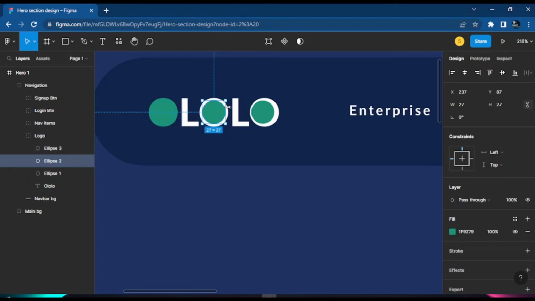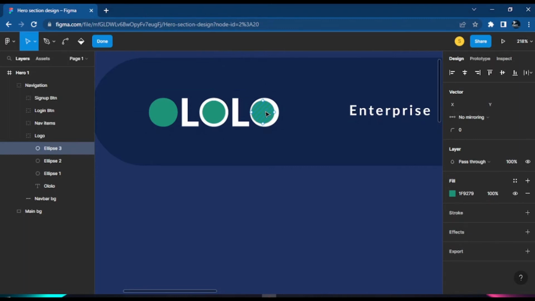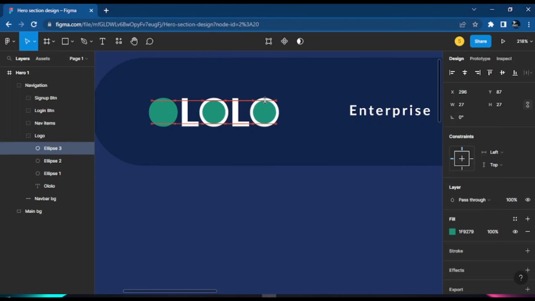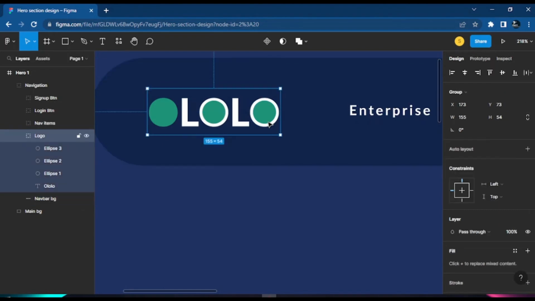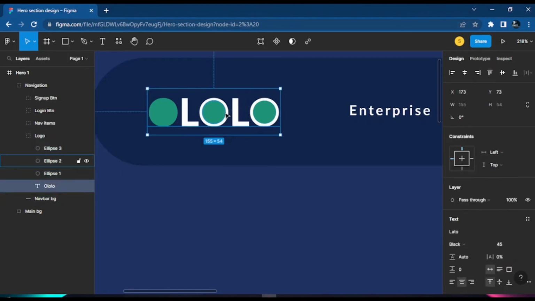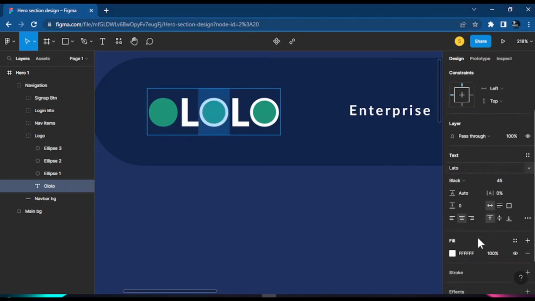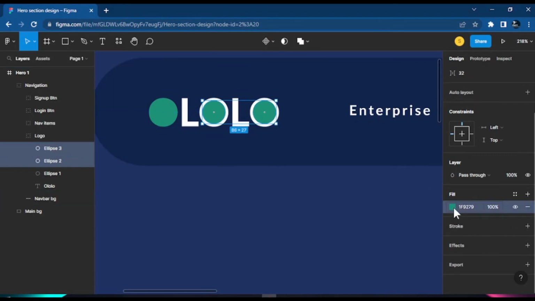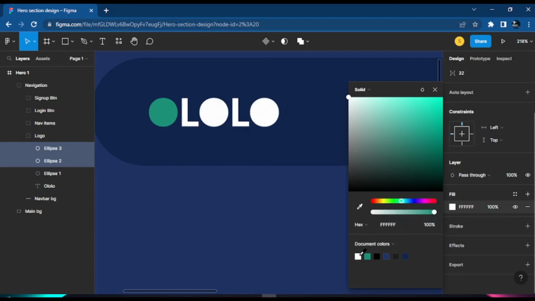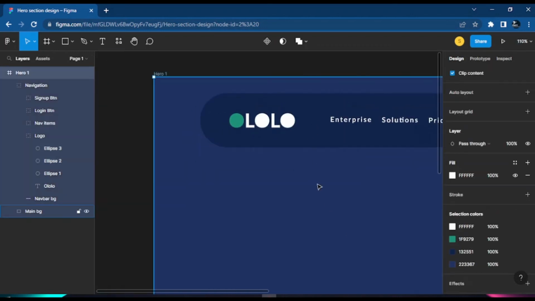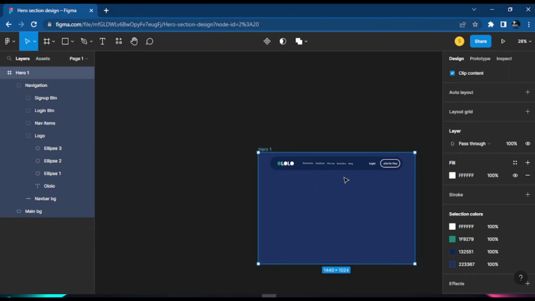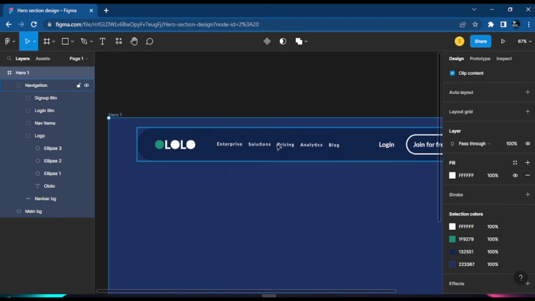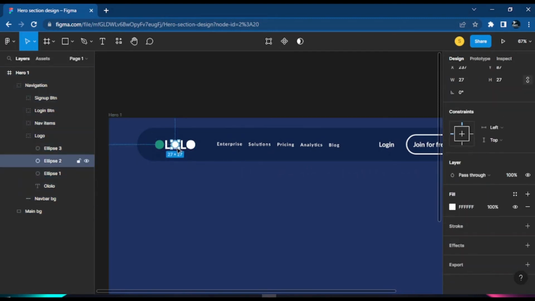So we could just select this text we work with. Oh, let's select this one. Sorry, and then let me not jump around. Okay, awesome. Now for inside the text, we want to select what you want to work with. So we select this one, and then we change this one and two. We change their text to white. So let's change that to white. And I think this looks a bit better than what we had before. So now we have this small logo we are working with. I like the way the logo is.